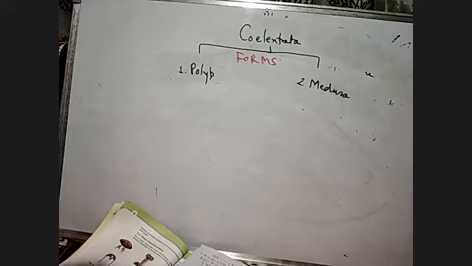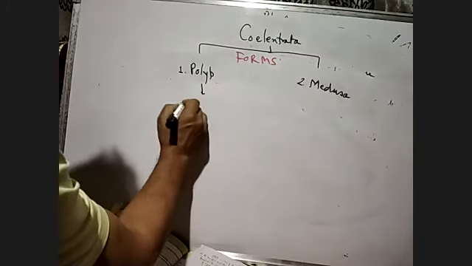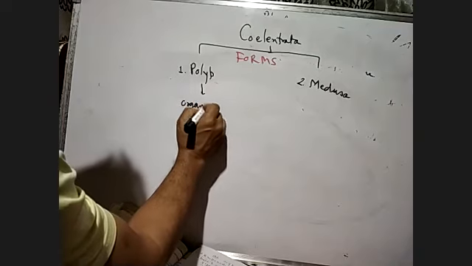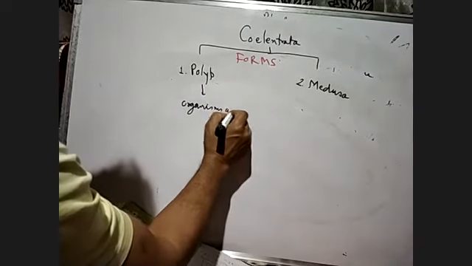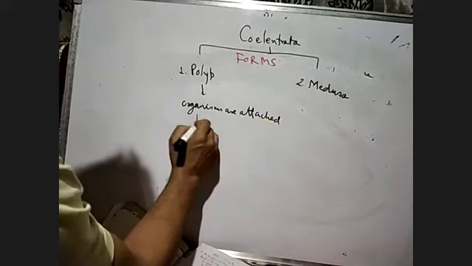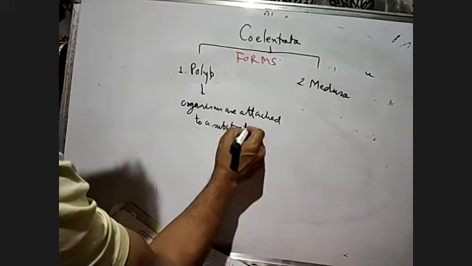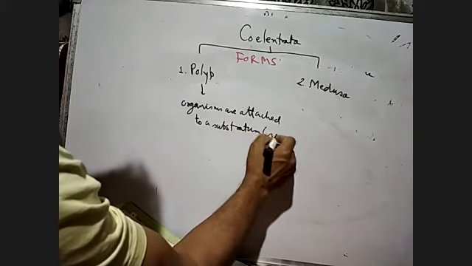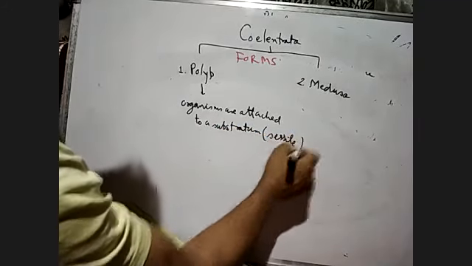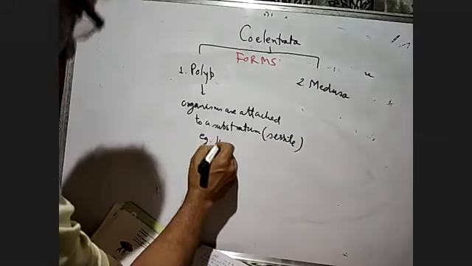Now here, in the polyp form, the organisms are attached to a substratum. That's why they are sessile. Example, we can say the Hydra.